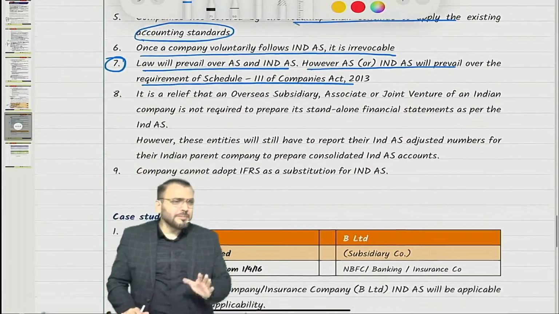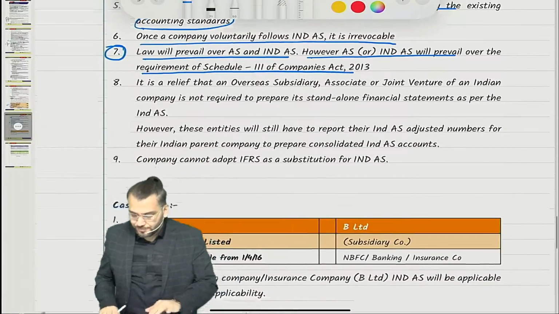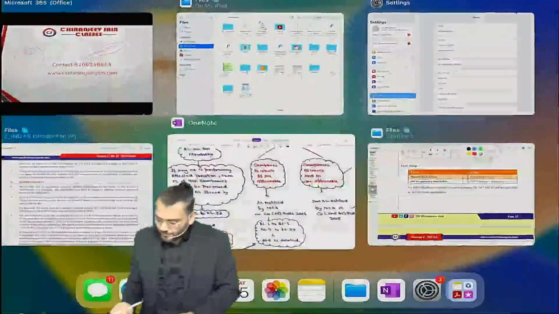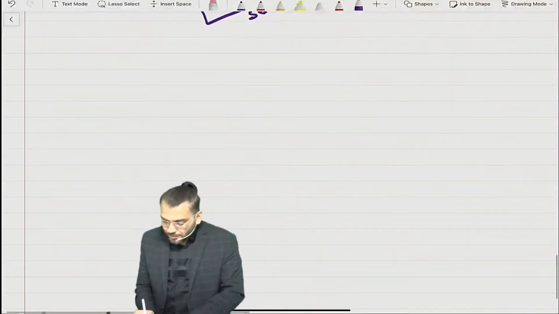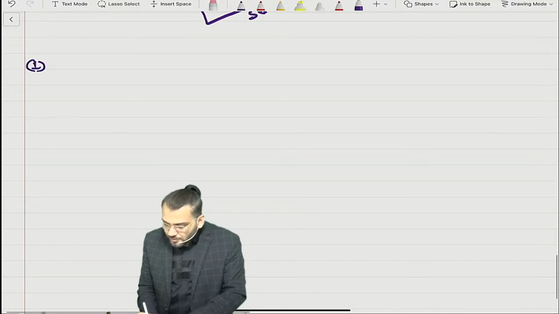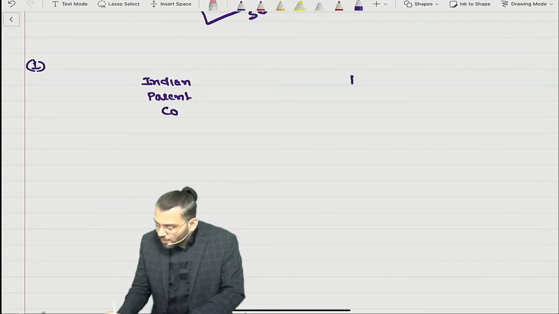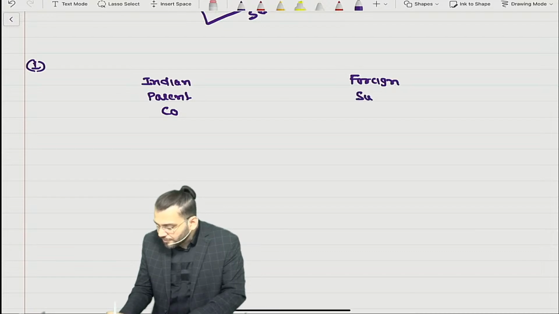Now, there are some important points that we need to understand. Point number one, just try to understand. Suppose there is one Indian parent company, and there is one foreign subsidiary company.